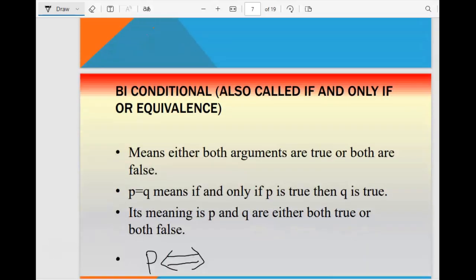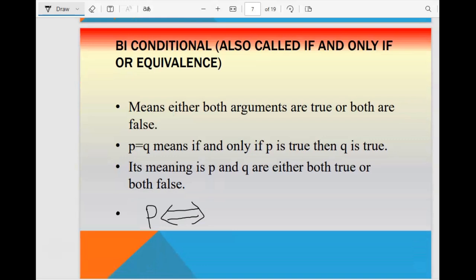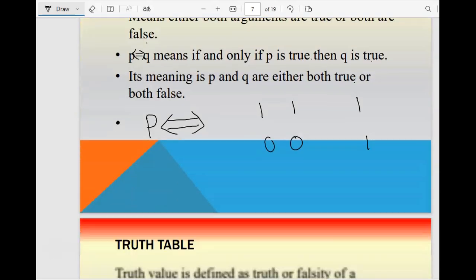So we can check the biconditional one now. Biconditional is the arrow on both sides. It means either both arguments are true or both are false. So if 1 and 1 are there, then it will be 1, or if 0, 0 are there, then it will be 1. Otherwise, for 0, 1 and 1, 0, you will be getting 0. And the symbol is the bidirectional arrow. P bidirectional Q means P if and only if Q: P and Q are either both true or both false.